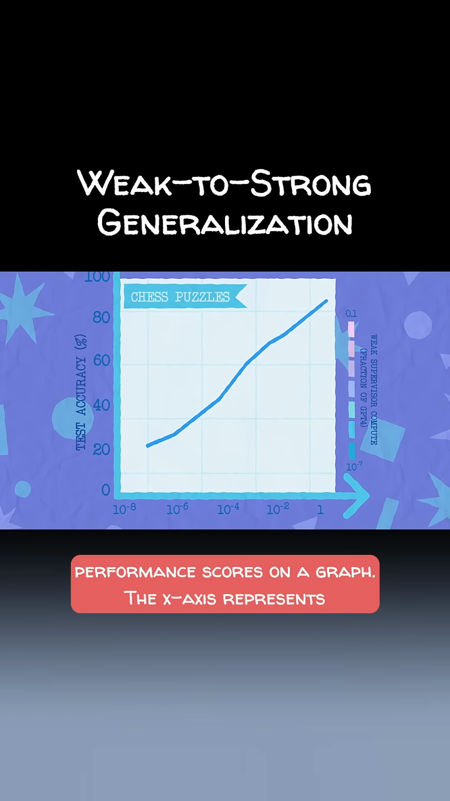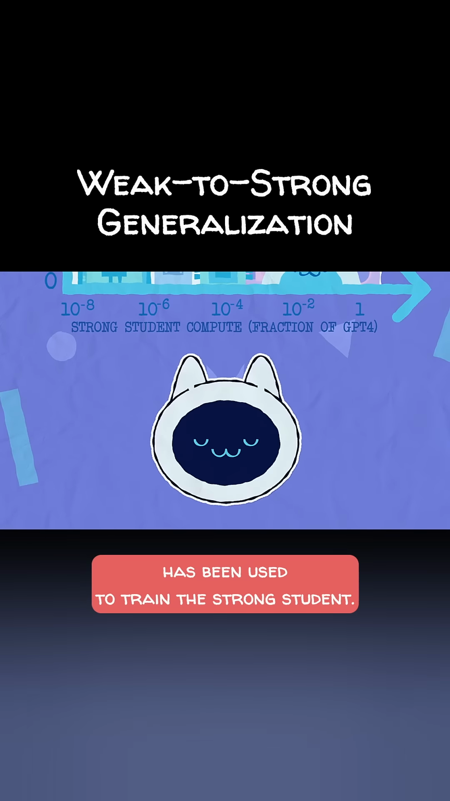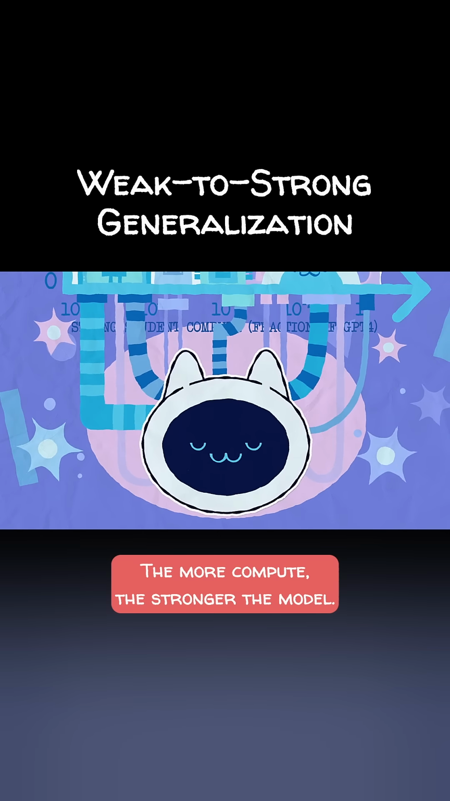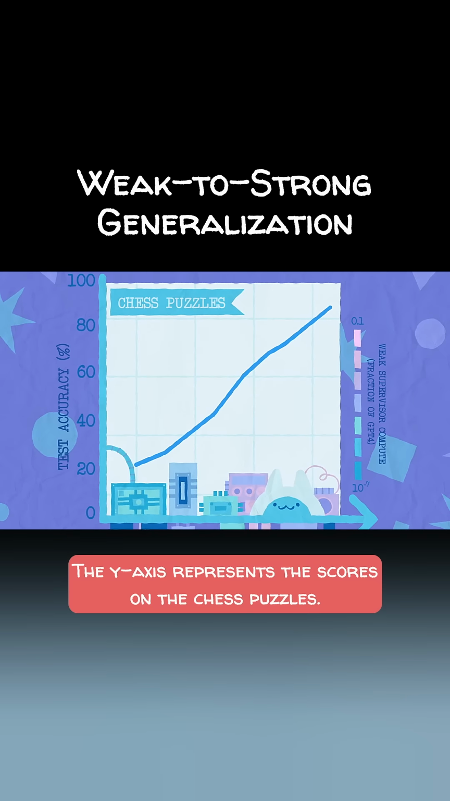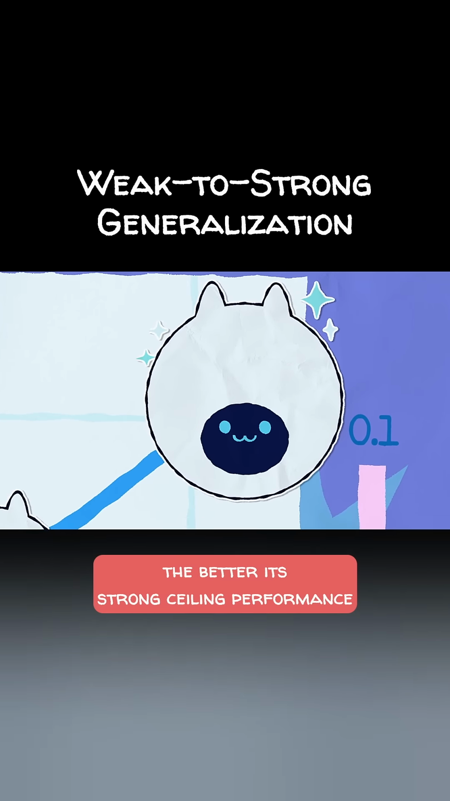The x-axis represents how much computing power, or compute for short, has been used to train the strong student. The more compute, the stronger the model. The y-axis represents the scores on the chess puzzles. As you'd expect, the more compute we use to train the model, the better its strong ceiling performance on the chess puzzles.